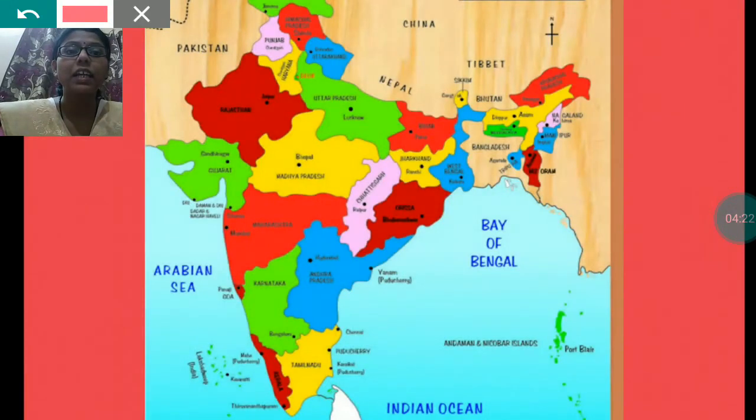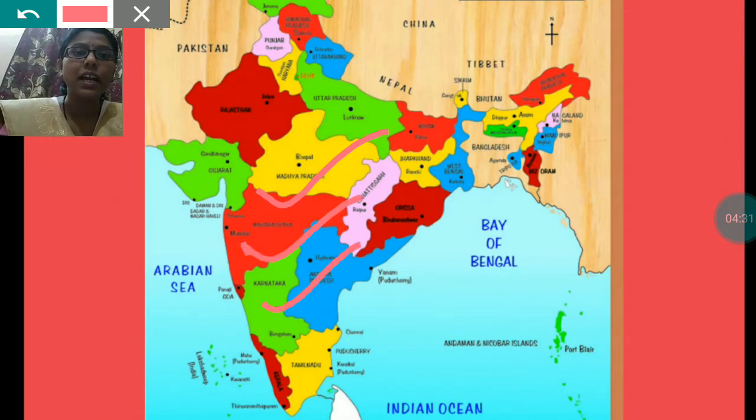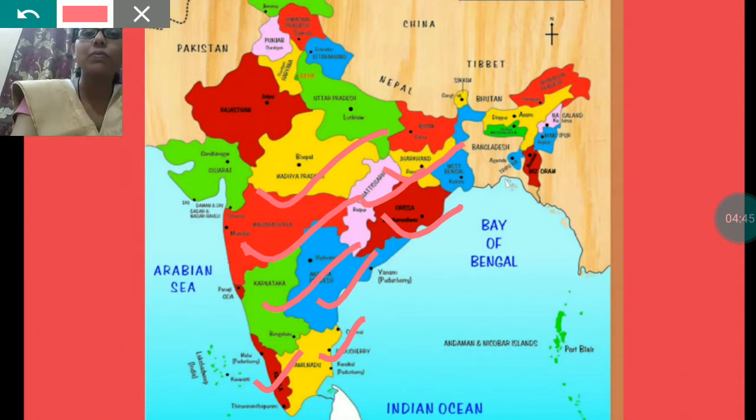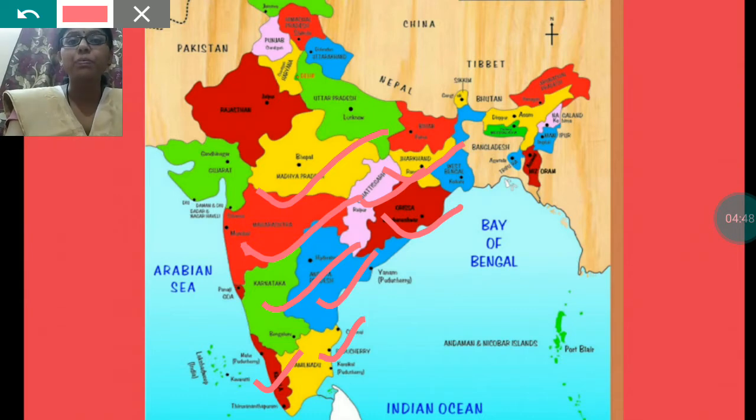States like Madhya Pradesh, Maharashtra, then Karnataka, Kerala, Tamil Nadu, Odisha, Chhattisgarh, Andhra Pradesh, Jharkhand, all these states come under this Southern Plateau region. And there are some specialities of these states also. Agriculture is the main occupation of the people of these states. They celebrate different types of festivals in all the states. Languages are different. So about all these things we had discussed in previous classes.